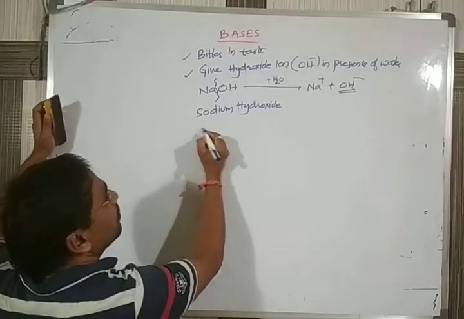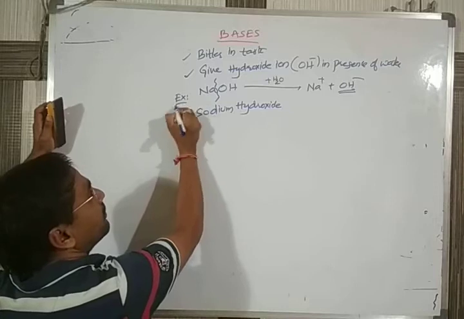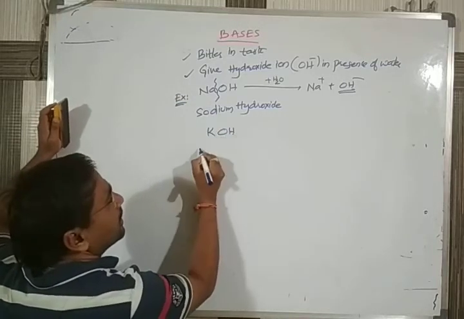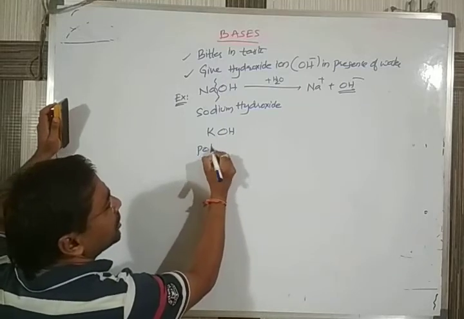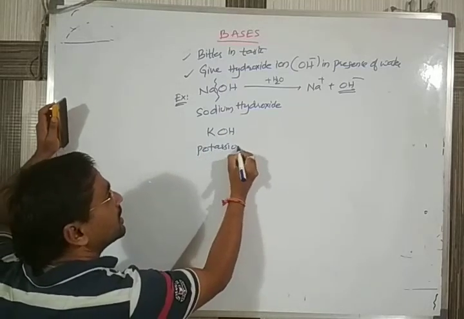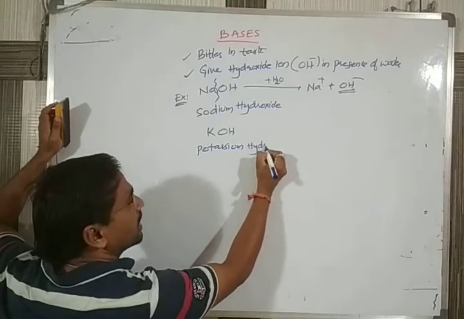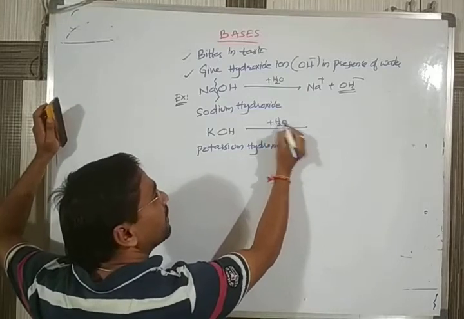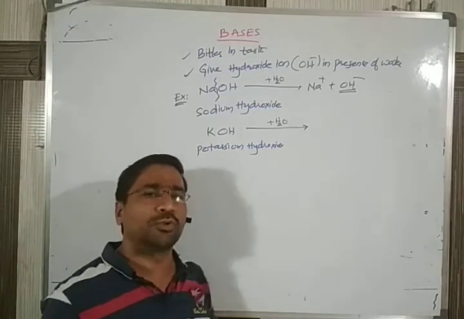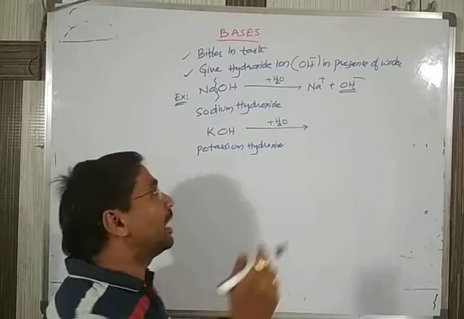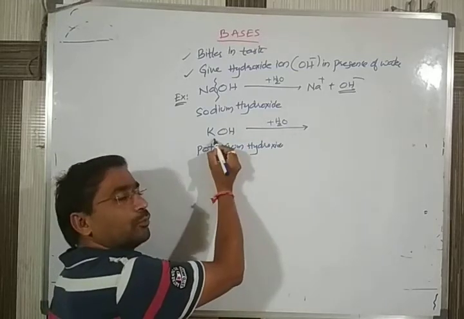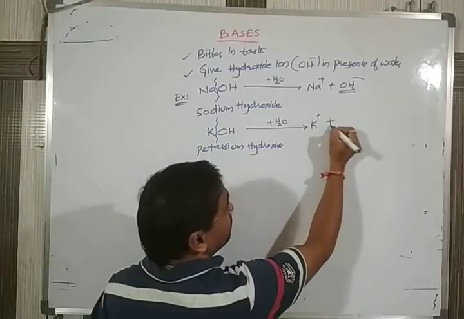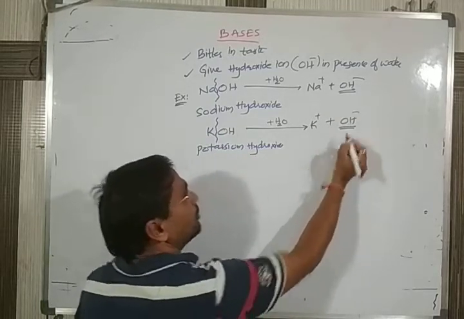Next, one more example is KOH, the potassium hydroxide. To the KOH, if you add a little bit of water, just 1 to 2 droplets is sufficient, the KOH will also dissociate, giving rise to K plus as well as OH minus ion.